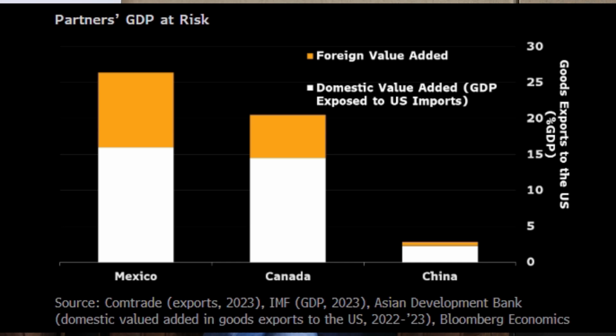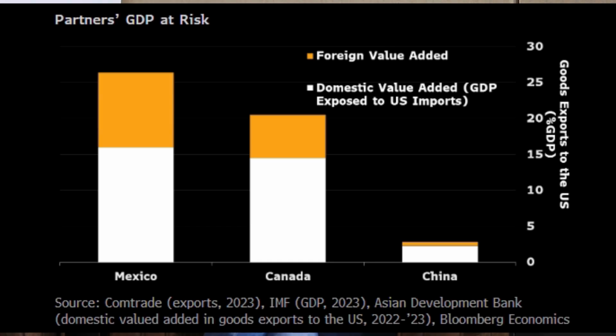Therefore, the most likely scenario is that those tariffs will be absorbed by the producers. When they have overcapacity, they need the trade surplus, they need US dollars. Therefore, most of those tariffs are going to be absorbed by the producers.